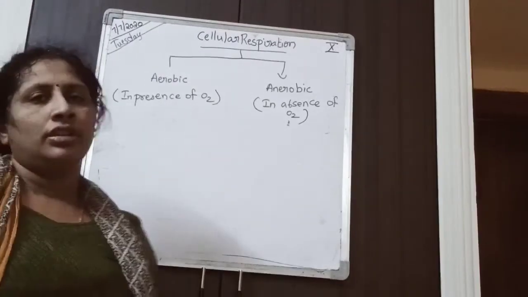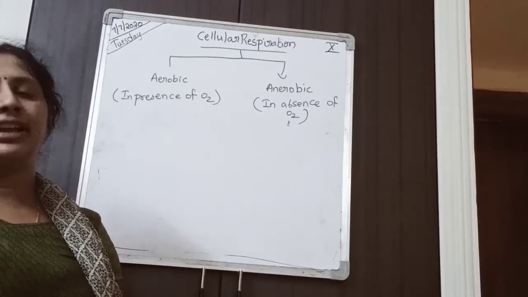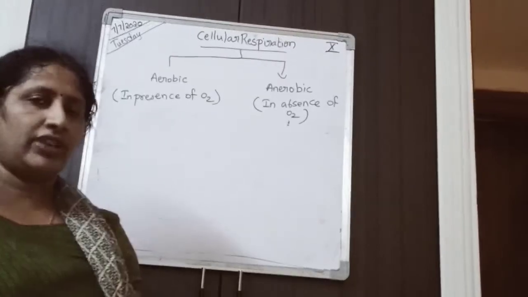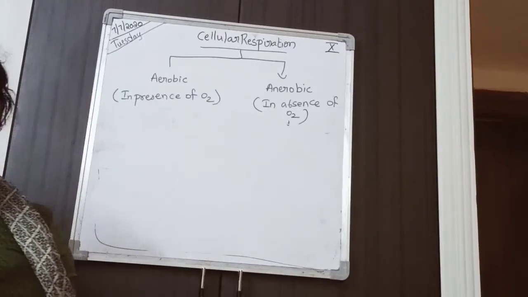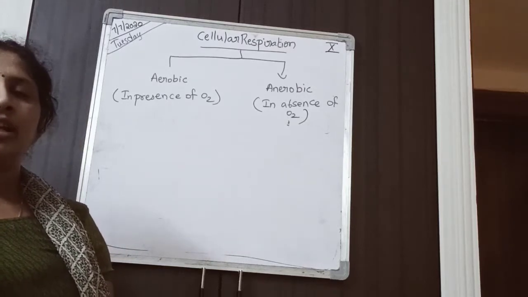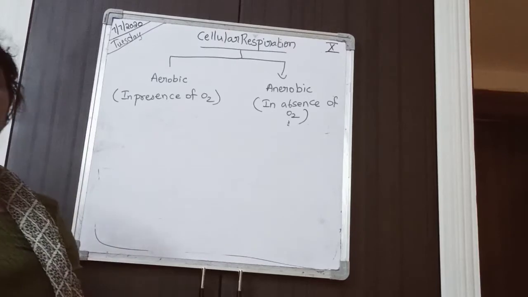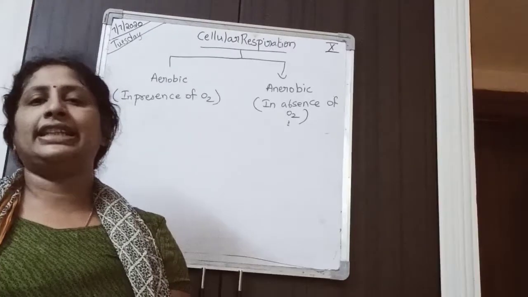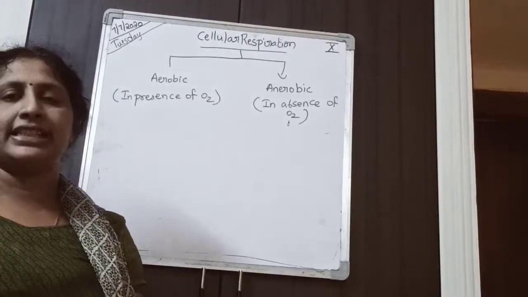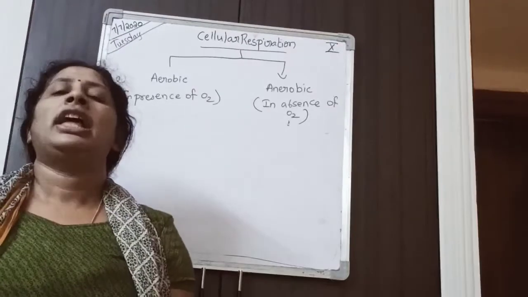What happens inside the muscle cell? The glucose which is present is converted into pyruvate. The pyruvate is converted into lactic acid and energy is liberated. Due to the formation of lactic acid in the muscle cells, we feel pain when we are doing exercise in our hands or legs.